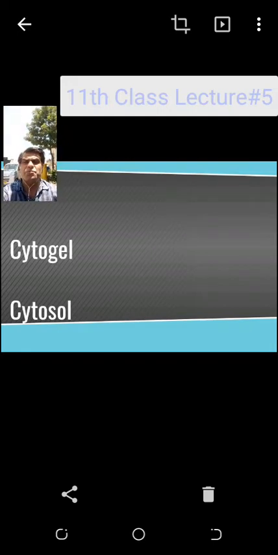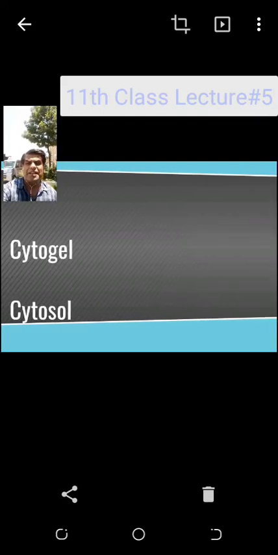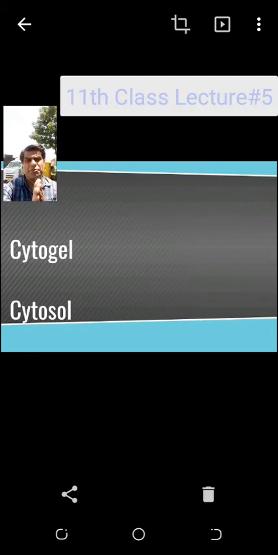Especially, the ribosomes are of two types: the small ribosomal unit and the large ribosomal unit. This is cytogel, cytosol, that I will explain later on. So I can explain now as well. Listen to the definition of cytogel. The part of the cytoplasm closer to the cell membrane. I will show the diagram after some time. The part of the cytoplasm which is closer to the cell membrane, that is cytogel.